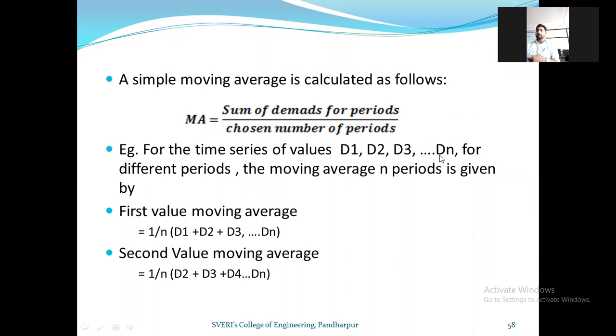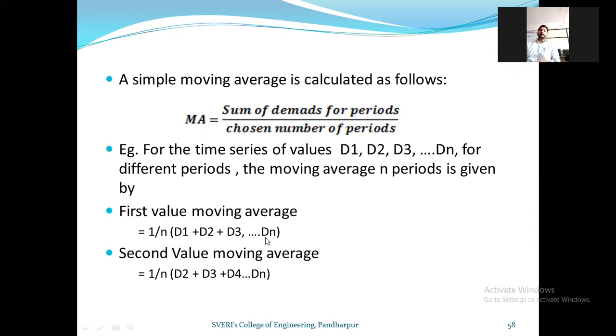In that case, your first moving average will be 1 upon n. Let us say you are taking the 5-month moving average, or the n-month moving average. You will start with 1 upon n. If it is a 5-month moving average, then 1 by 5 multiplied by, inside the bracket, the sum of 5 quantities.